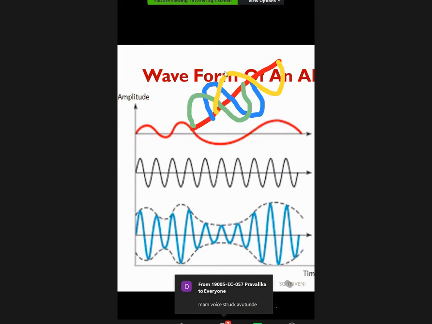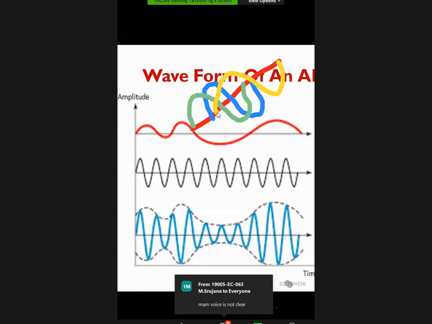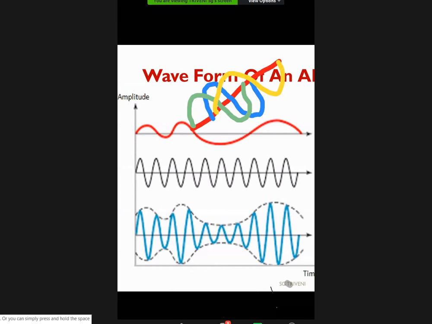First of all, the blue signal and the green signal. Either the blue signal is leading or the green. Is the blue signal lagging the green signal, or the green signal lagging the blue signal?